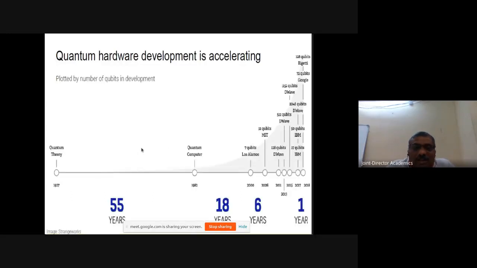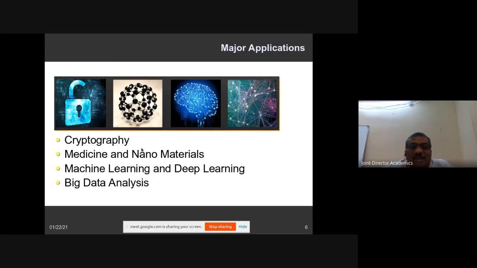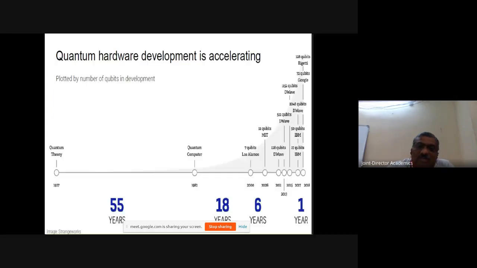Similarly, there are medicine and nanomaterials. This is another important area where the quantum computer plays a major role. Nowadays, a huge amount of very complex data is available. People are talking about machine learning and especially deep learning. There are deep learning problems where quantum computing is very suitable. Whether it is image data or other kinds of data, in order to analyze such huge amounts of data, quantum computing may be useful.